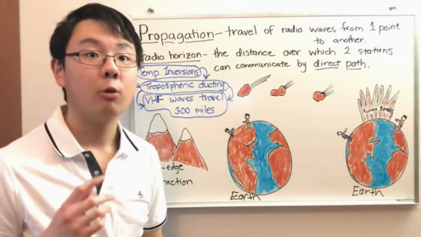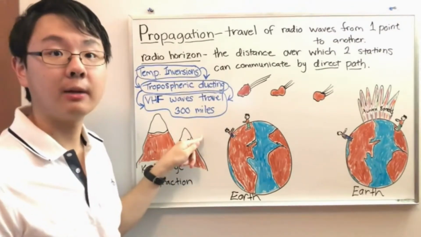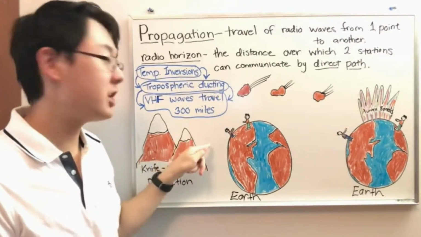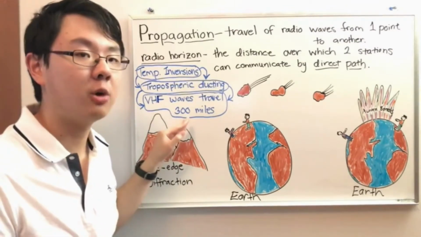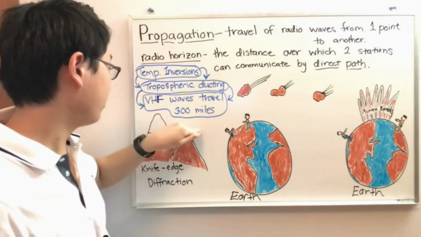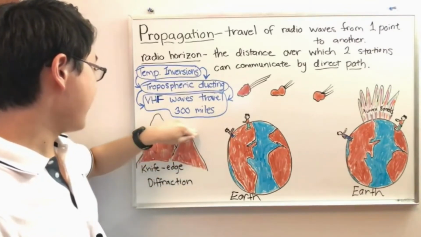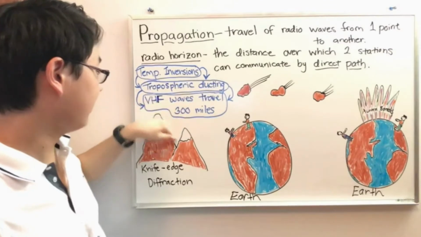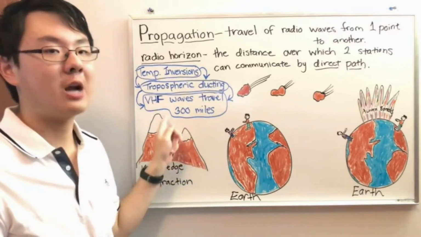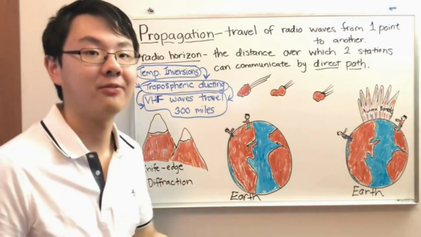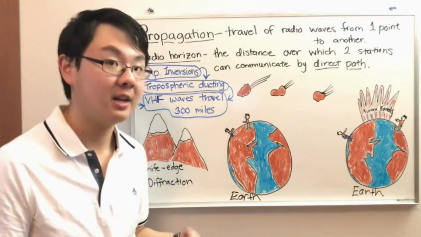So let's look at what actually happens here. A radio wave might go up a mountain, but when it hits the sharp edge of the mountain, it actually bends around a little. Your Gordon West manual explains this a little more. But when the radio wave hits something sharp, it bends. So if you're over here and you're trying to transmit over there, the radio wave can bend over the sharp tip of the mountain and go back down the mountain and get to your buddy who's maybe over here. So it's almost as if the radio wave is climbing up the mountain and traveling back down, like a person climbing the mountain. This description might not be 100% accurate, but it's close enough for the test, and it's the easiest way to understand knife edge diffraction.